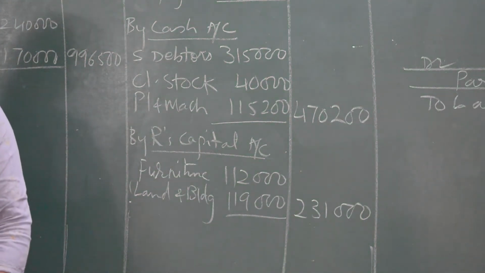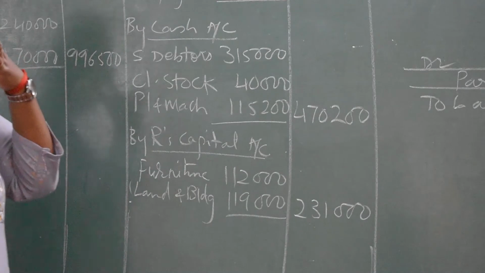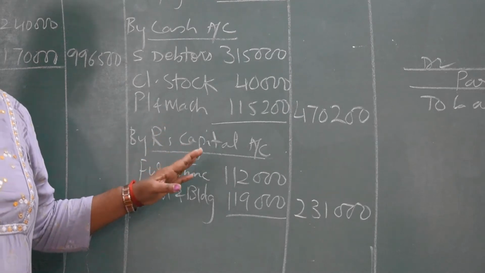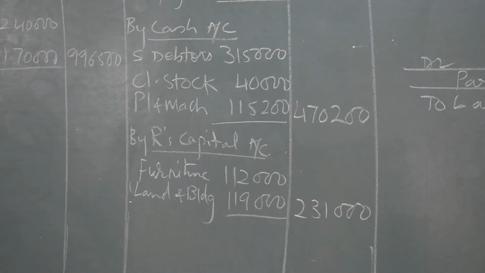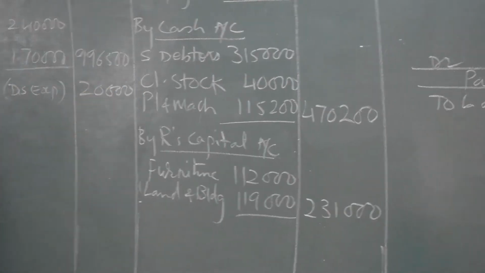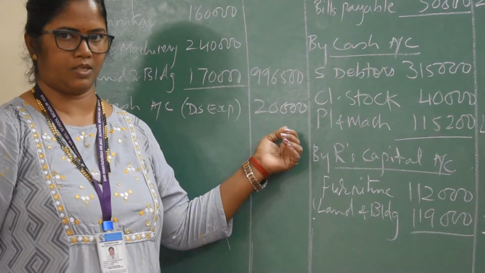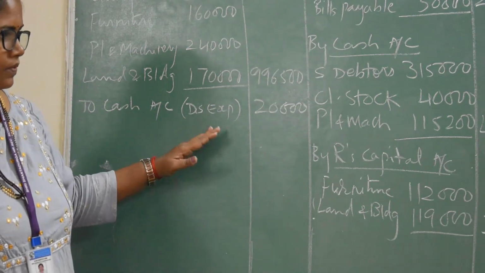The last adjustment which is given in your problem is that dissolution expenses amounted to rupees 20,000. So dissolution expenses are the expenses which are incurred for dissolution work. It will always come on the debit side, to cash account. It is paid in cash. Dissolution expense, 20,000. So directly to cash account, amount in the outer column, because these are the dissolution expenses. It is not there in the old balance sheet. It is a new transaction adjustment. So it will come on the debit side.